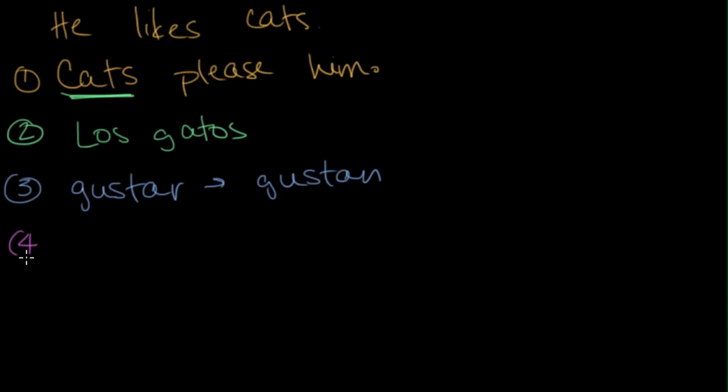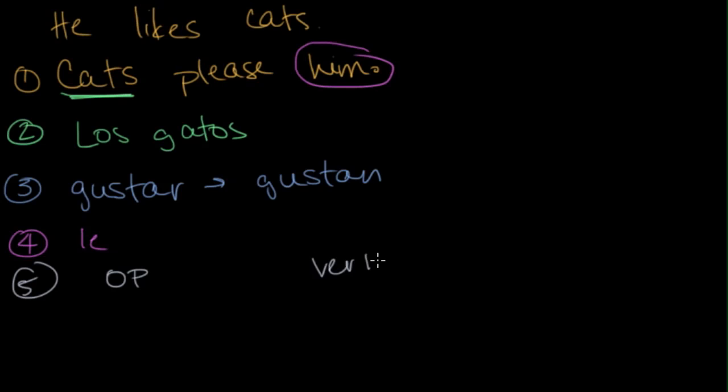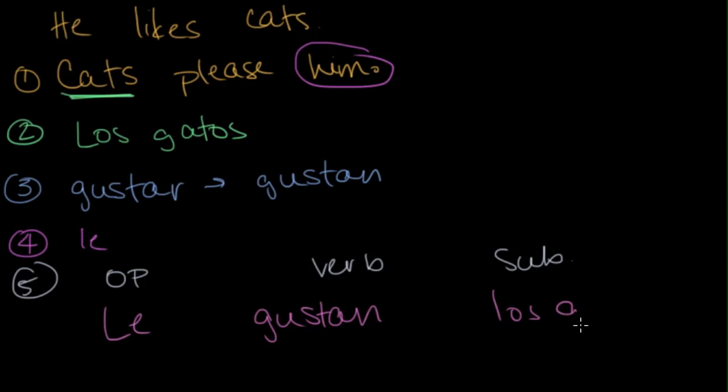Step 4, find our object and choose an object pronoun. Him is being pleased, so our object pronoun will be le. And finally, put everything in the right order. So object pronoun, verb, and subject. That will be le gustan los gatos.